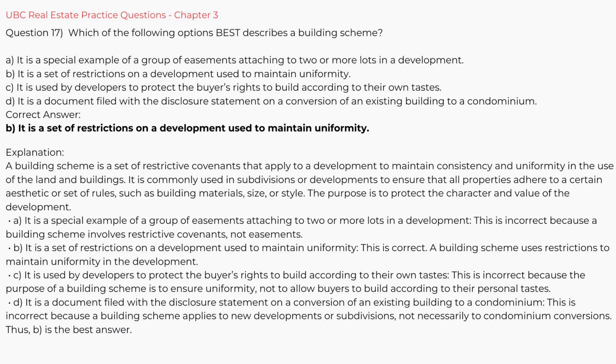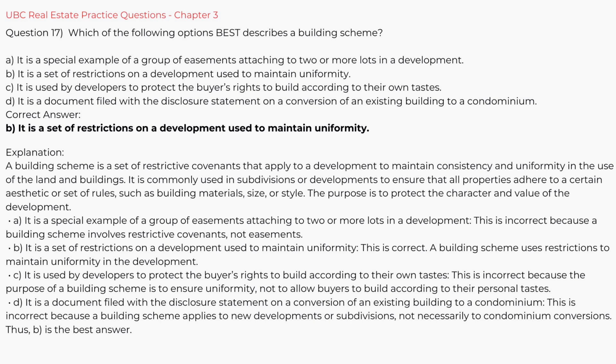Explanation. A building scheme is a set of restrictive covenants that apply to a development to maintain consistency and uniformity in the use of the land and buildings. It is commonly used in subdivisions or developments to ensure that all properties adhere to a certain aesthetic or set of rules, such as building materials, size, or style. The purpose is to protect the character and value of the development.